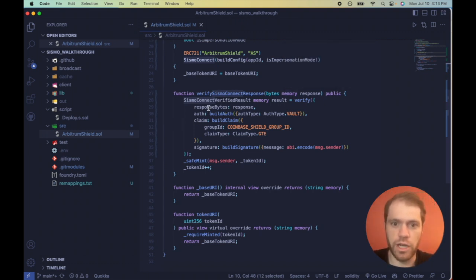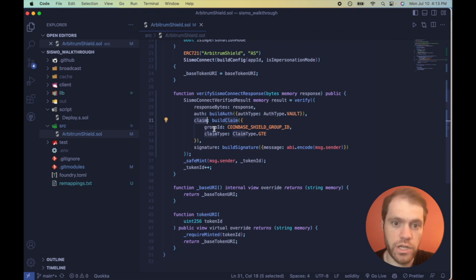Next, this auth checks what type of request it's looking at. So is it checking to see if it's vault, which means it's something in our vault and it's something on chain. So in our case, yes, it's something on chain. But if it was something social like GitHub or Twitter, it would be a different auth type.